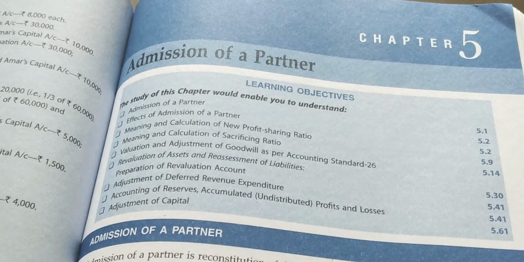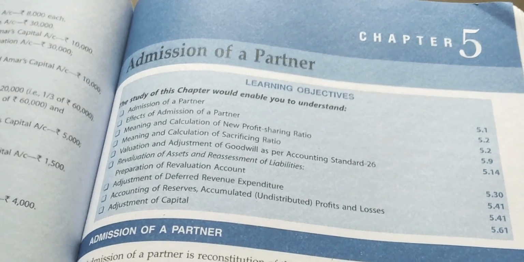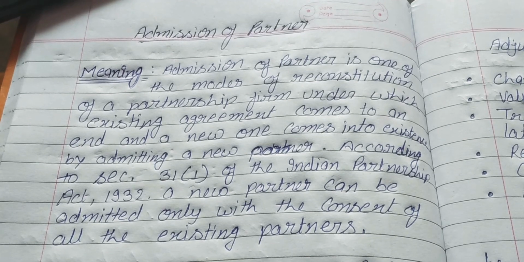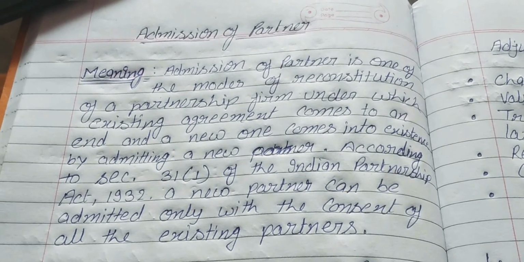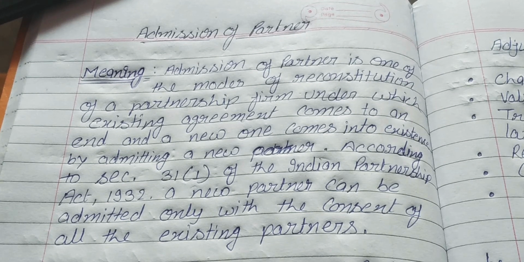So let's come on the topic, that is admission of partner. Admission of partner is reconstitution of the firm. With the admission of partner, the existing agreement ends and a new agreement among all the partners, including the incoming or new partner, comes into existence.